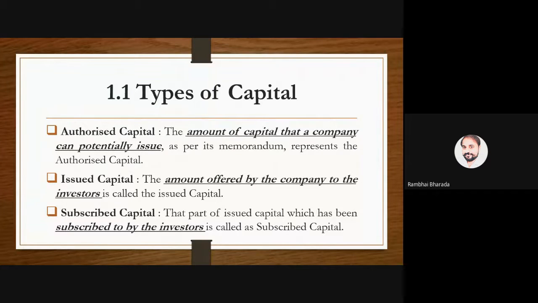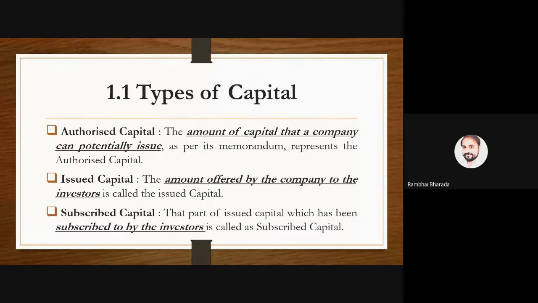Out of the total authorized capital, whatever amount is offered to an investor is called issued capital.